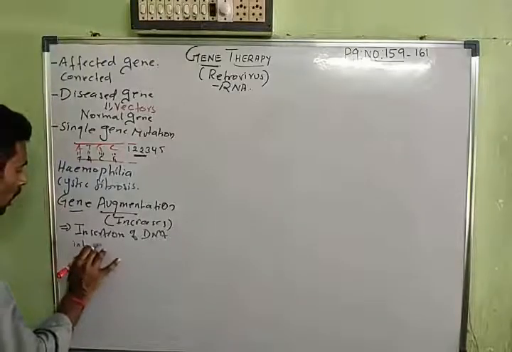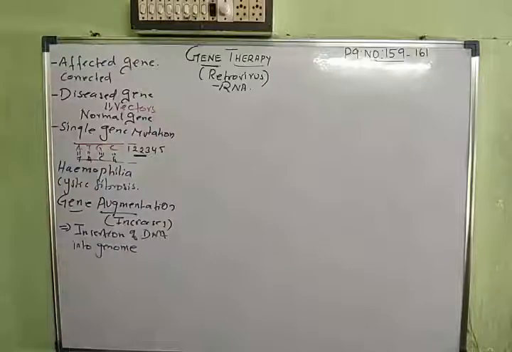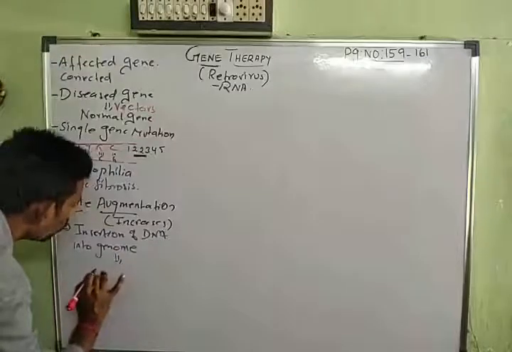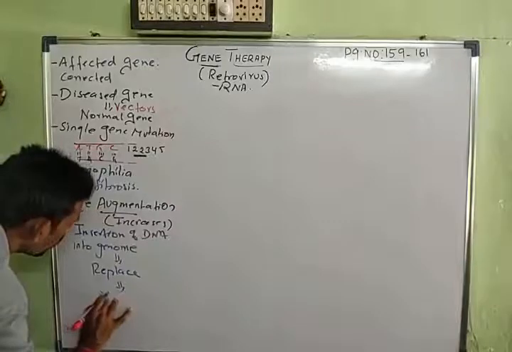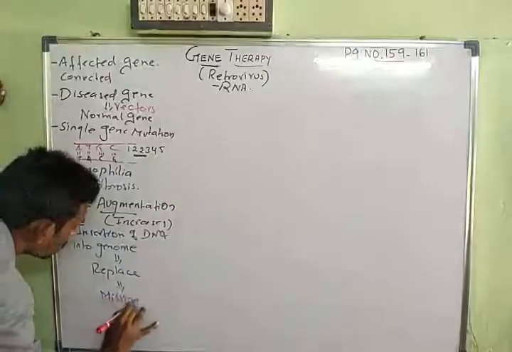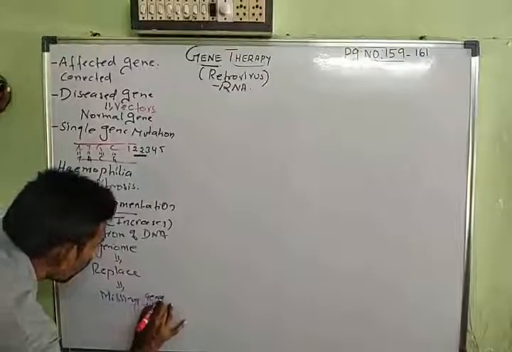Okay, genome, and this is done to replace the missing gene, the missing gene products.